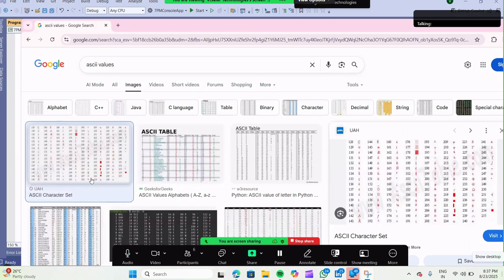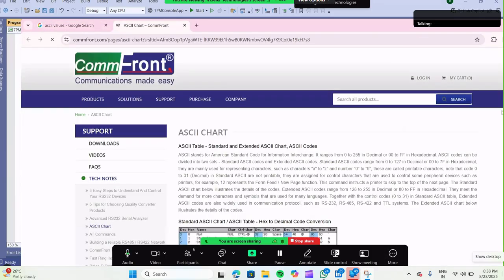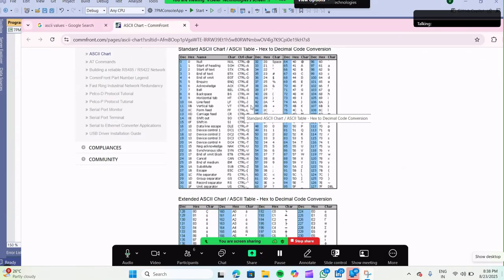Let's open anything, it should be okay. Here I will open one image. I will go to this site also. Open any one of these images. Anywhere, there are characters. Small is there. If you open this one, open image in a new tab.